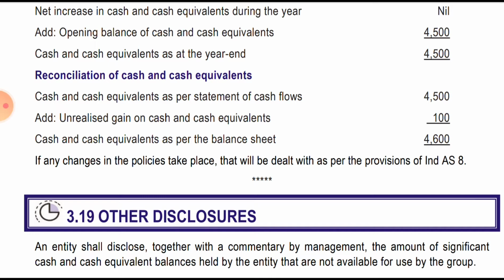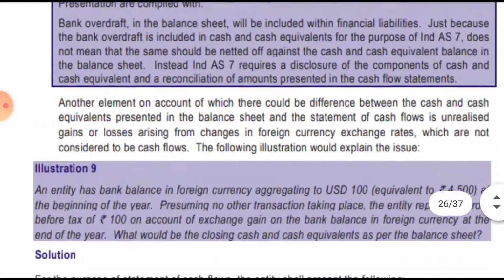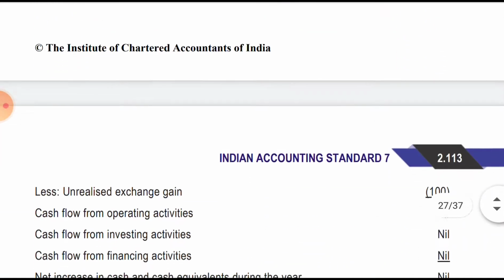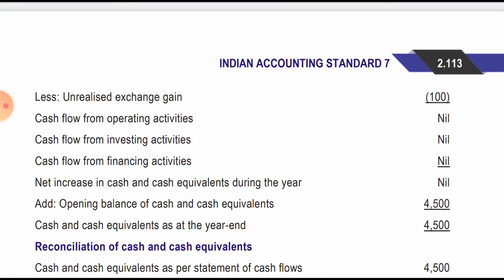In the cash flow it will be shown as 4,500 only, and that gain will be deducted from the profit and loss account. If there were larger amounts, for instance if the profit was 1,000, we would simply deduct that 100 rupees and get 900 as the balance in cash flow from operating activity.